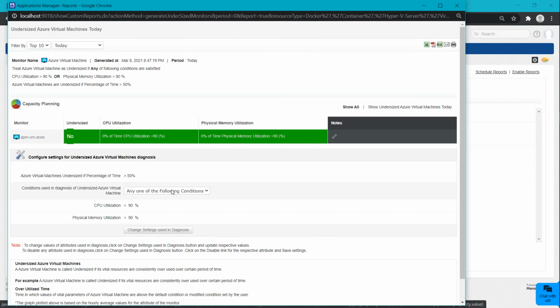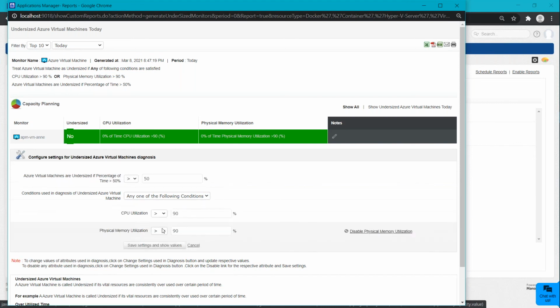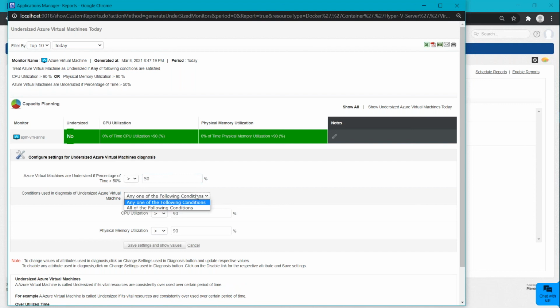The main thing is that you need to configure the threshold. So let me show you that. You can choose the details here, and there are certain rules and conditions that you can opt for based on your requirement. And if you wanted to disable certain utilization metrics, then you can do the same.